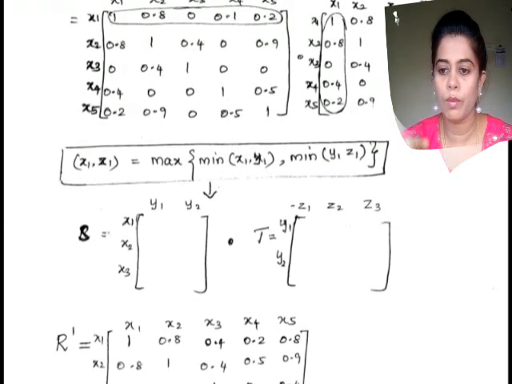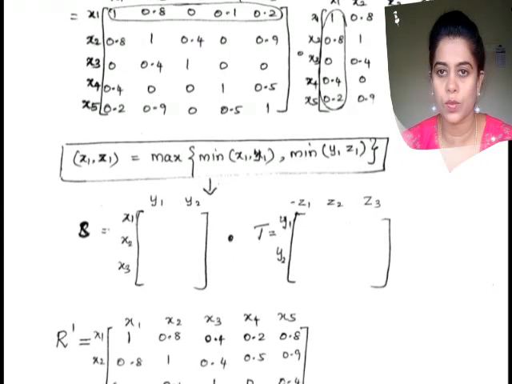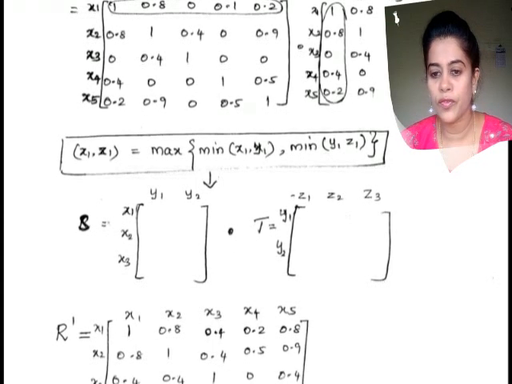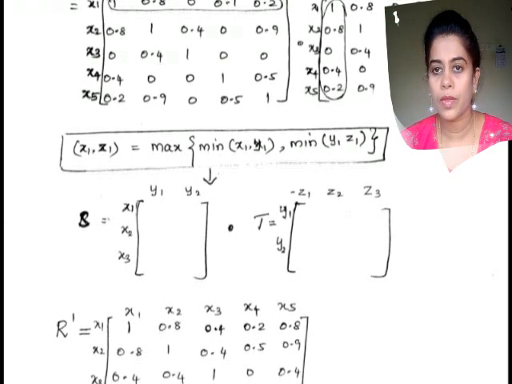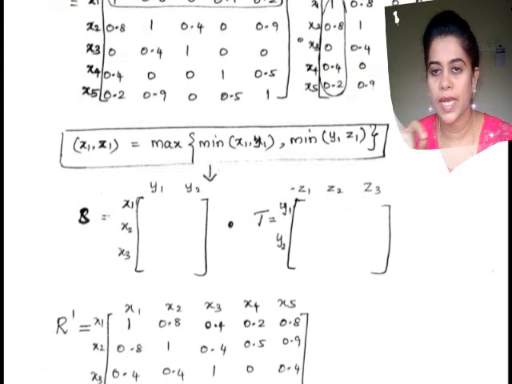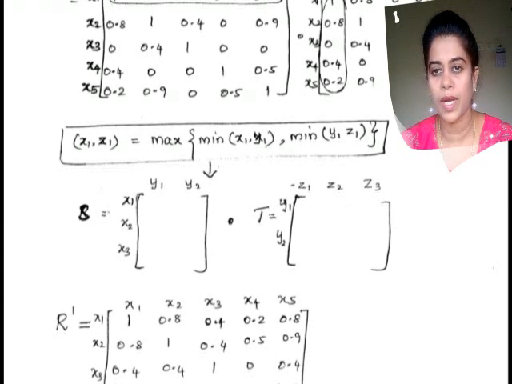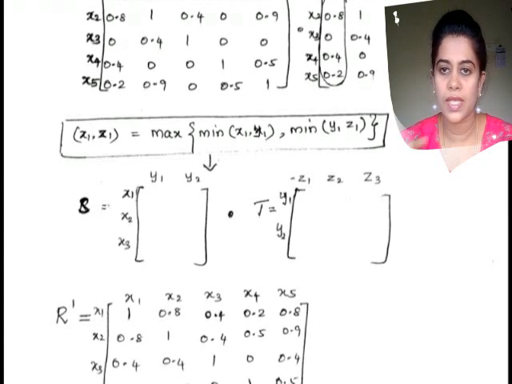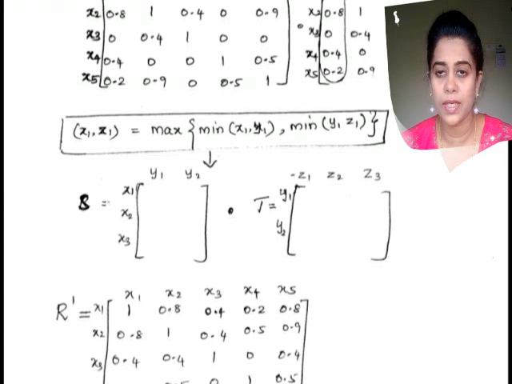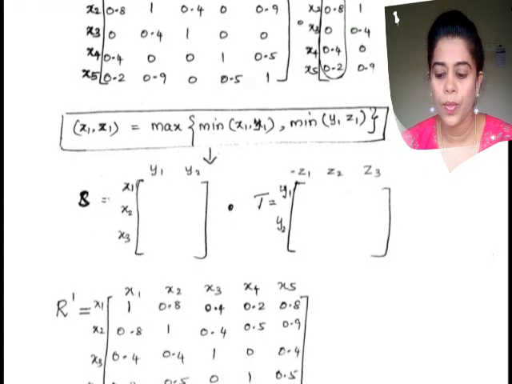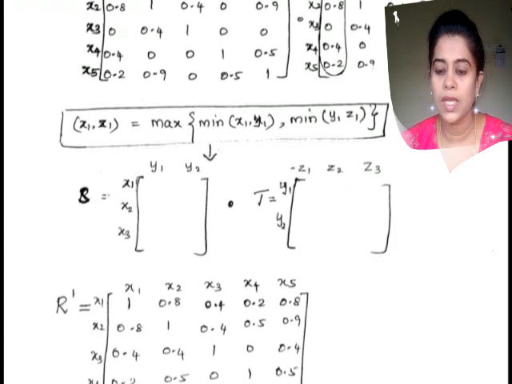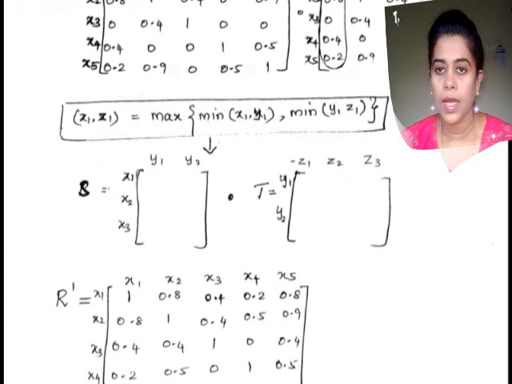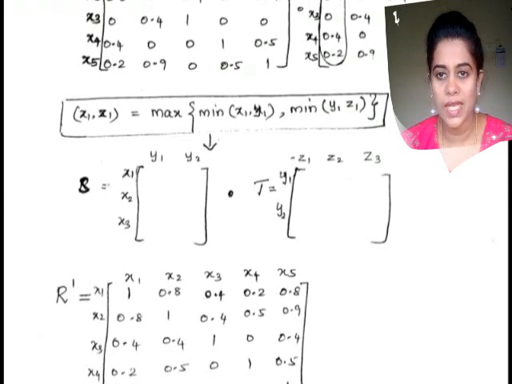Therefore minimum of 1 comma 1, minimum of x1 comma x1, and comma minimum of the second element of the first row and the second element of the first column of the second matrix. I hope it is clear. So x2 with x2, and comma x3 with x3, which means the third element of the first row of the first matrix and the third element of the first column of the second matrix.